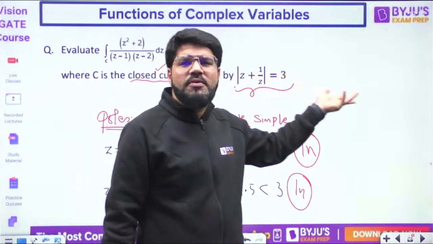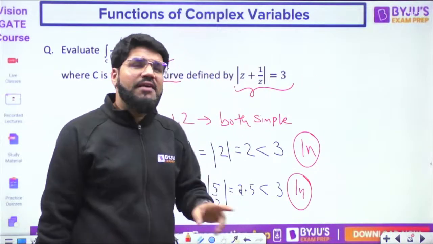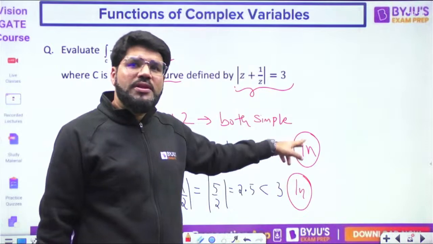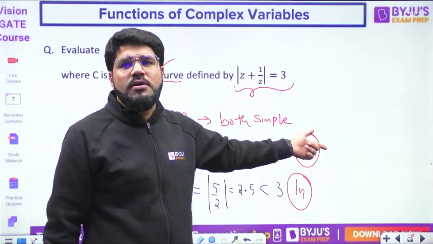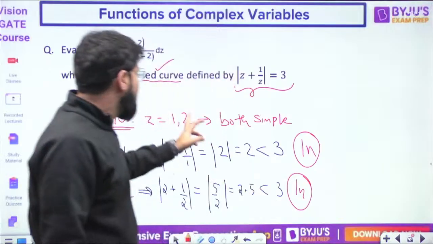Whatever the shape of the curve, I don't need it. I only need it to be a closed curve, which is mentioned here, and whether the poles are inside or outside. Both are inside. So calculate both residues. Calculate the residue only for the poles which are inside. Here both are simple.